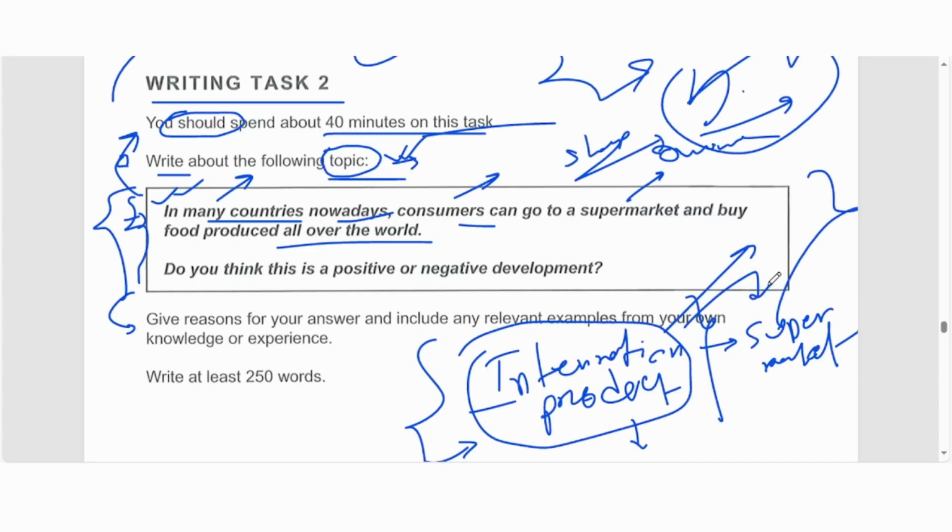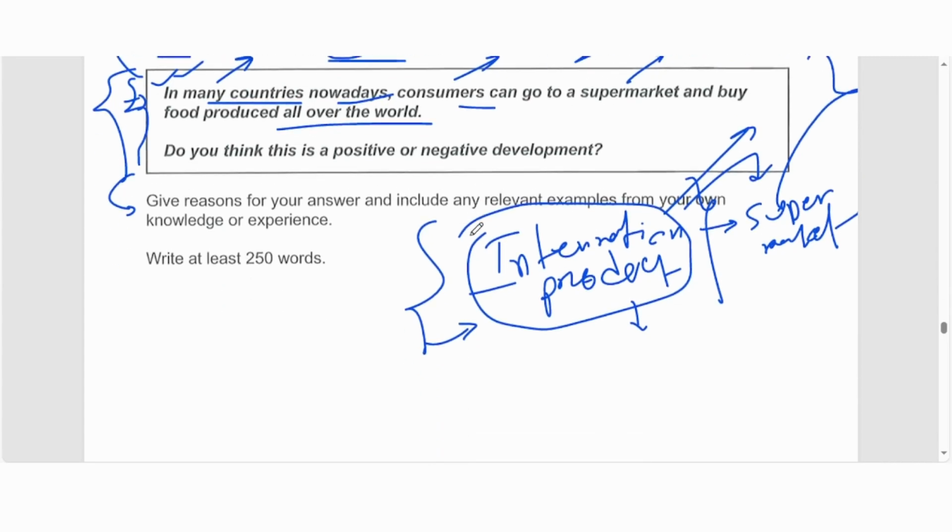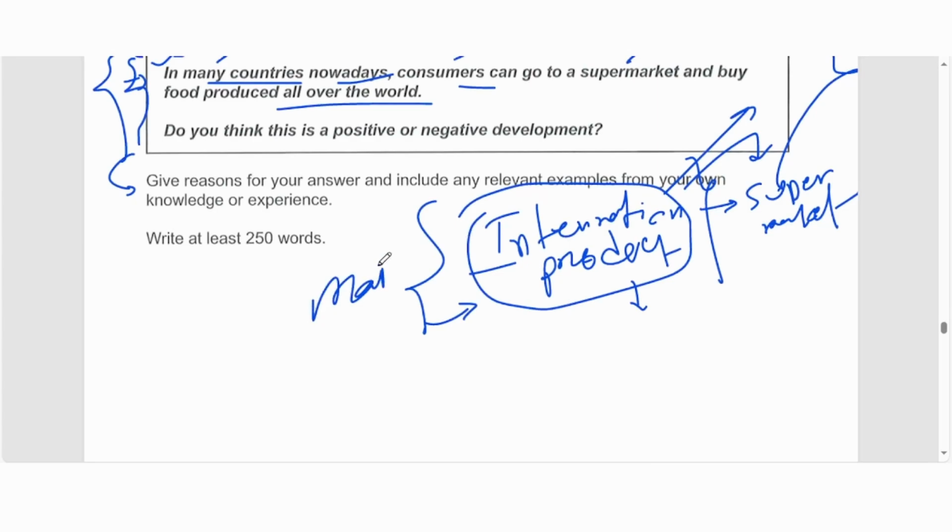So you can just get any kind of international product in the supermarket that is nearest to you, and then they're asking whether this is a positive or negative development, right? So the first thing is the main topic. Find out the main topic. This is your first job. You are done with that, right? You find out, okay, this is my main topic.